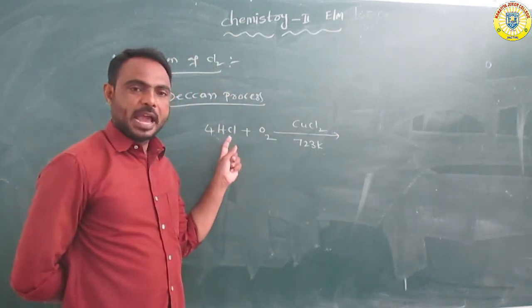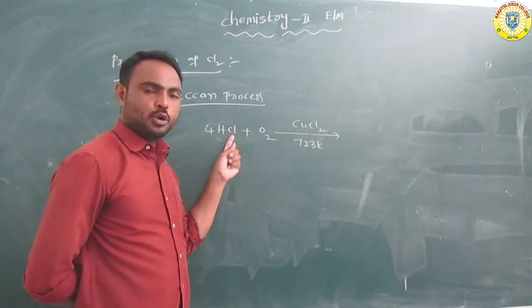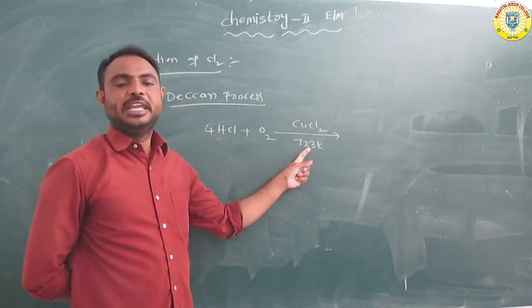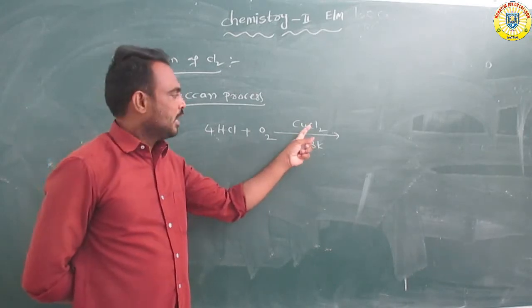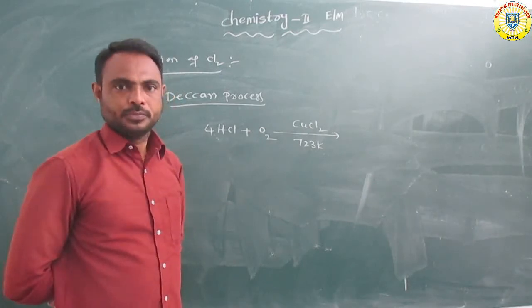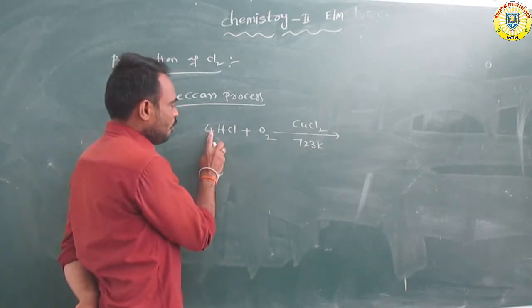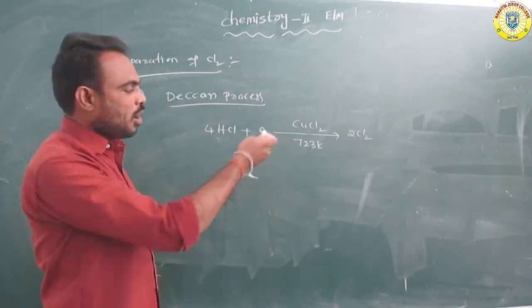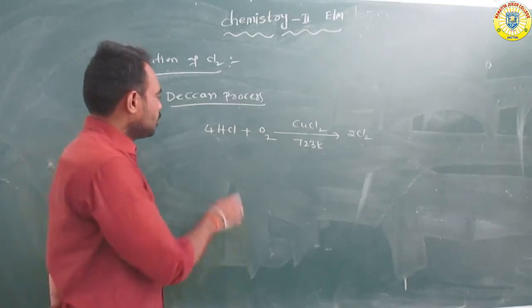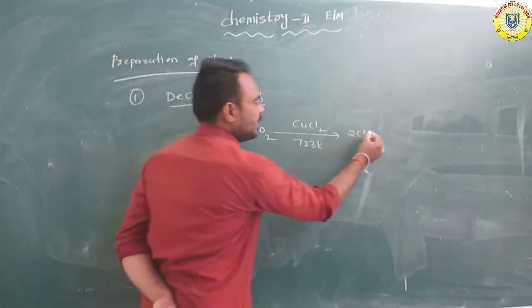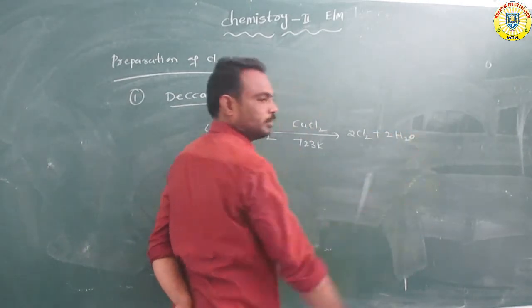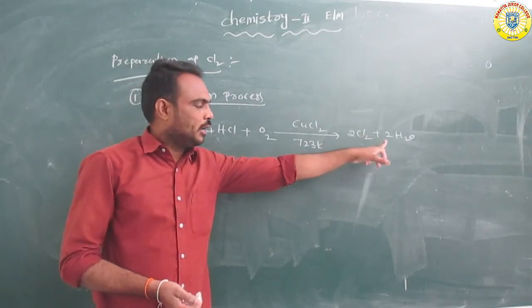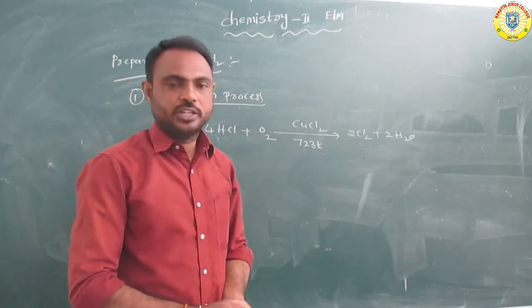Listen, in this reaction 4HCl forms 2Cl2, chlorine, and 4H forms 2H2O. So we get chlorine and water molecules. It is a very important reaction.